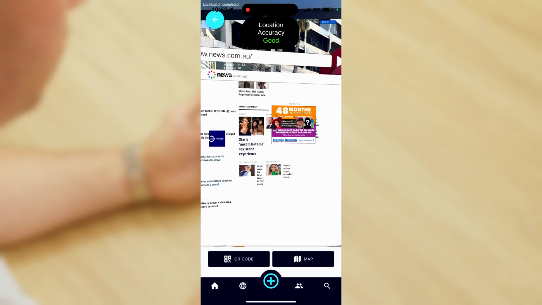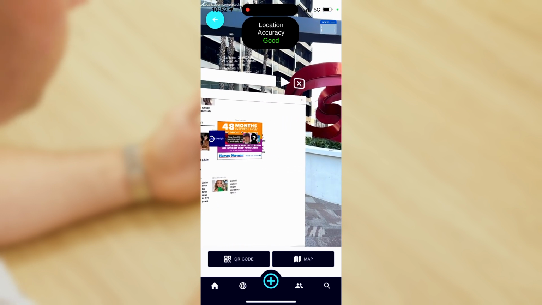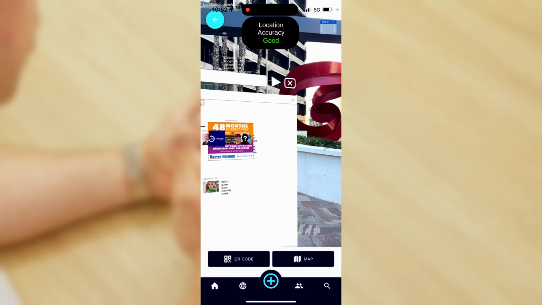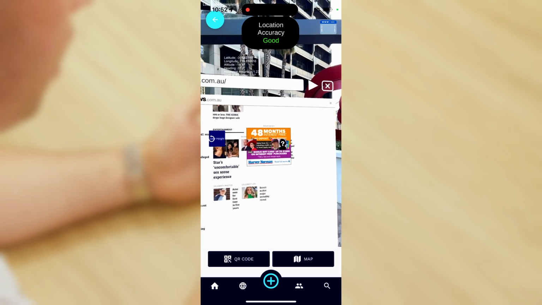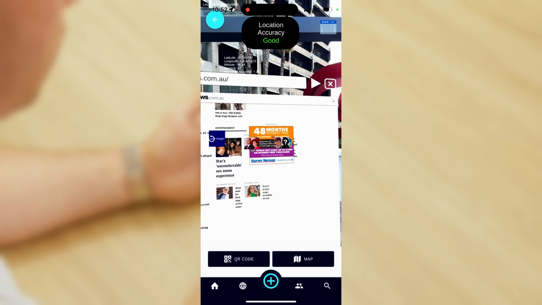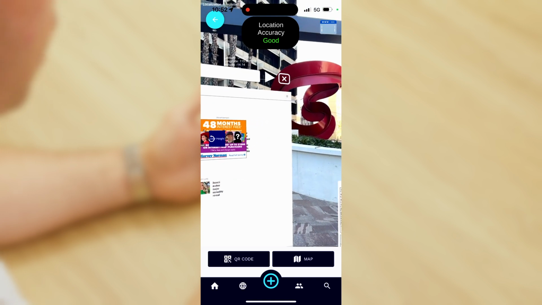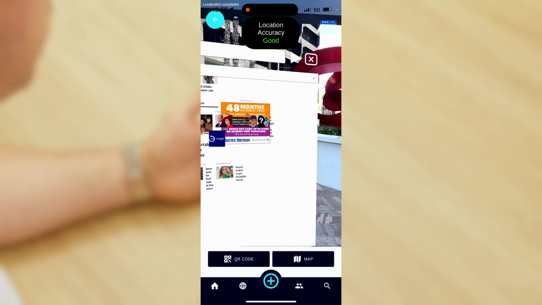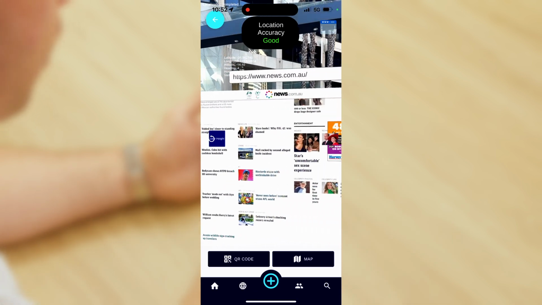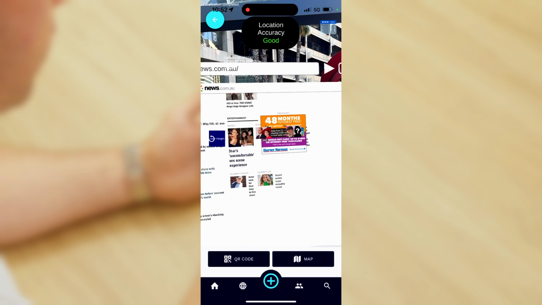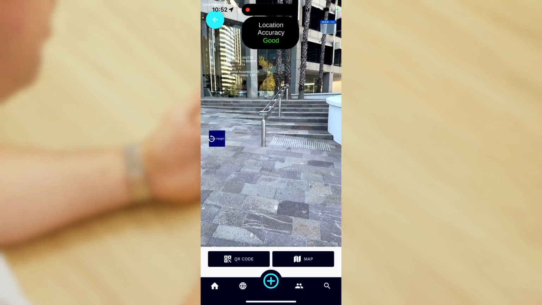Also, we have the back button there. If I click on that back button, it'll take me to the previous web page that I was looking at, as we're just looking at there. On the right-hand side, the button that looks like a play button is simply to enter a URL text that I've entered. So we've been through that. And then the final button on the right-hand side is the X button to close the web browser.